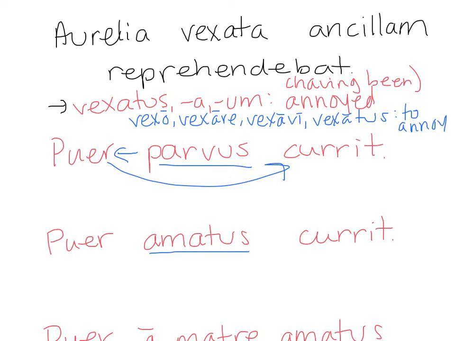So another fourth principal part. The idea in this is love, but he's experienced it, so I'm going to say loved. The loved boy, as an adjective, just like I would say small, the loved boy runs. Or I could pull it out and use my having been and say the boy, having been loved, runs.